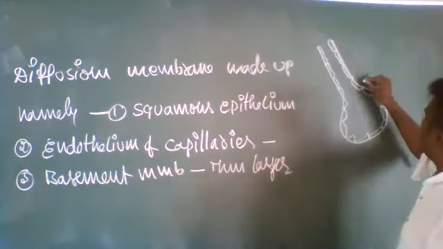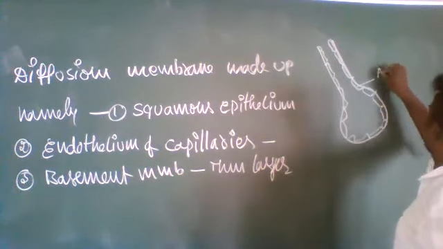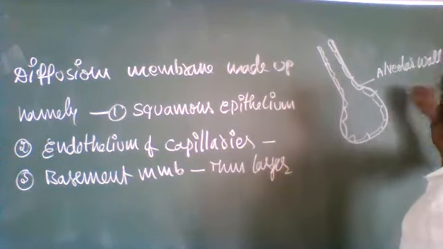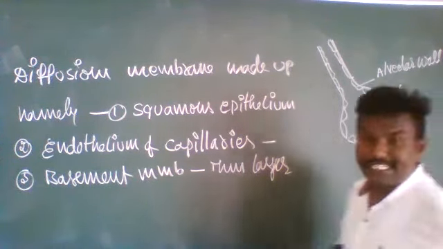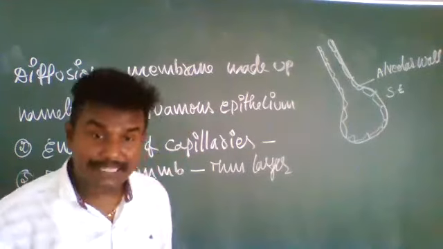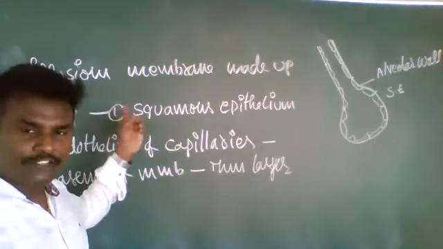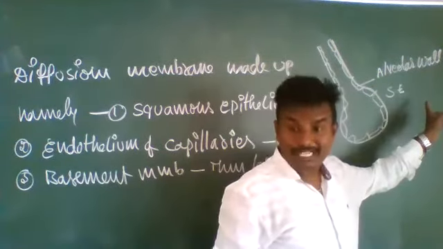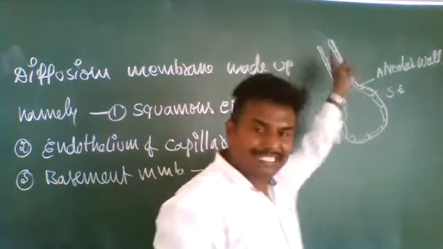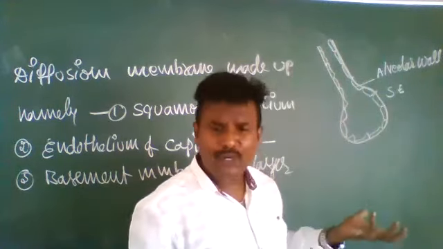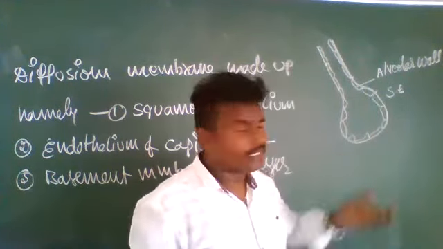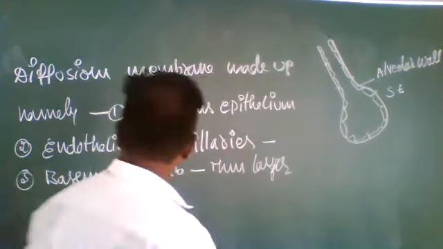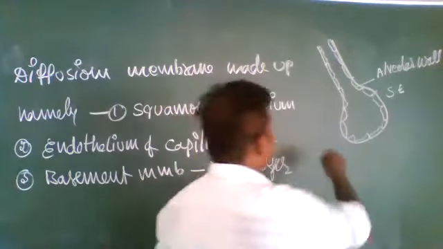What is this? Squamous epithelium. This is the alveolar wall. The diffusion membrane is made up of three layers, namely, one is the squamous epithelium of the alveolar wall. This is the alveolar sac only. This alveolar wall is made up of squamous epithelium. Next, the endothelium of the capillaries.